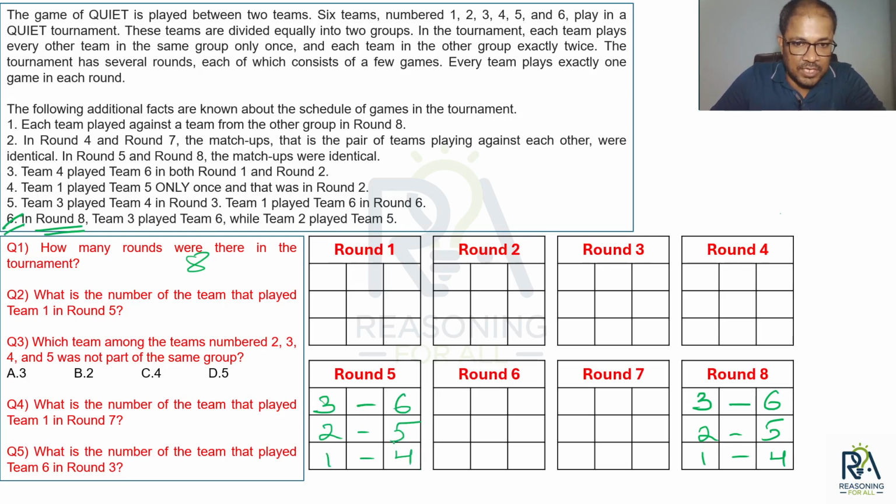Done. Now if you observe, focus here: what is the number of the team that played team 1 in round 5? Can you get an easier question than this? Rounds 5 and 8 have identical pairs, and we have already got everything for round 8. So round 5 will also have an identical scenario. So in round 5, who is opposite team 1? Team 4. Done. Second question solved. Okay, let's move ahead.